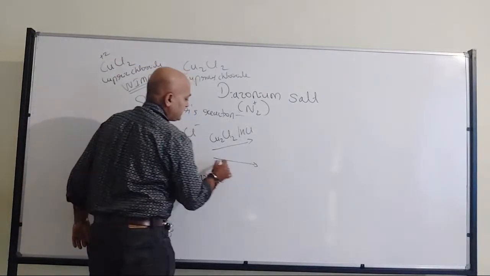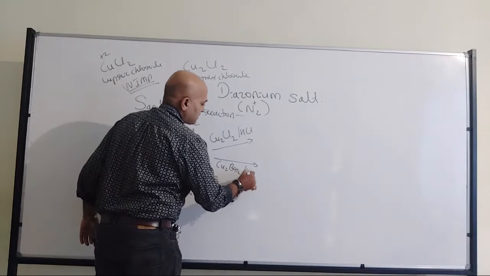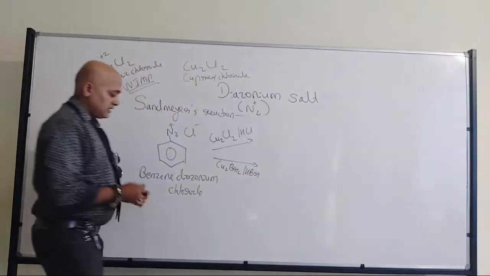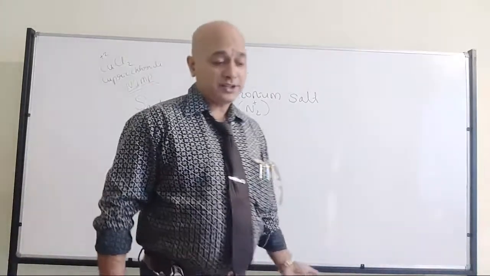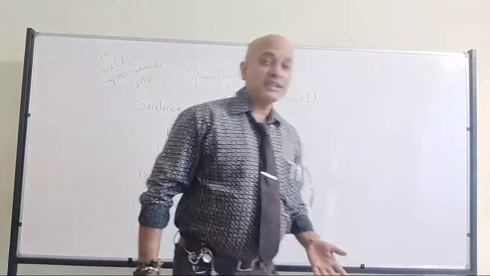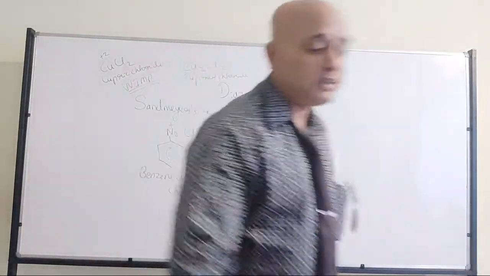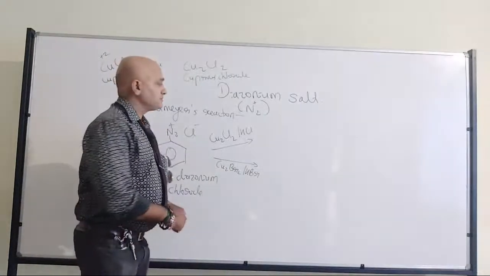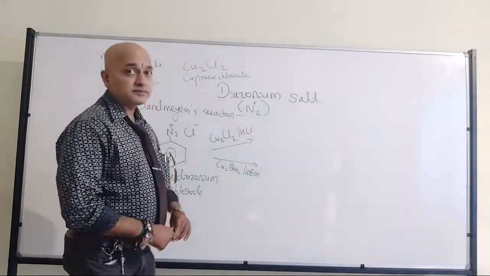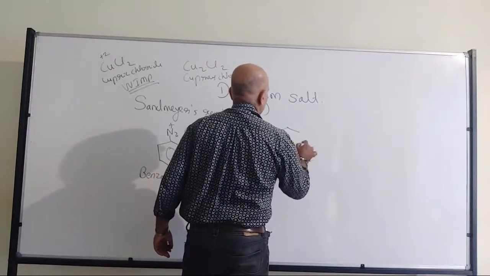same way, if I take Cu2Br2 in the presence of HBr, respective hydrogen halides are utilized to avoid contamination. Fine. Now, what are the products? Here it will be chlorobenzene.